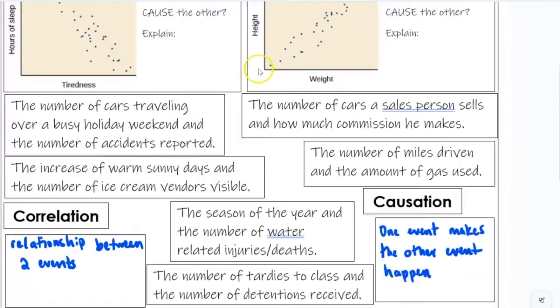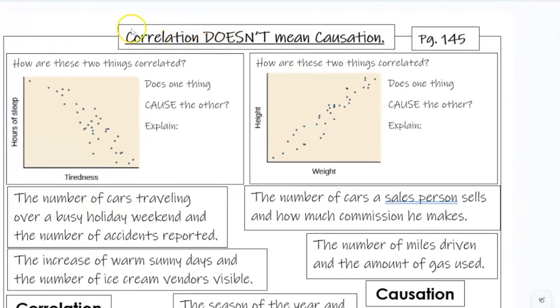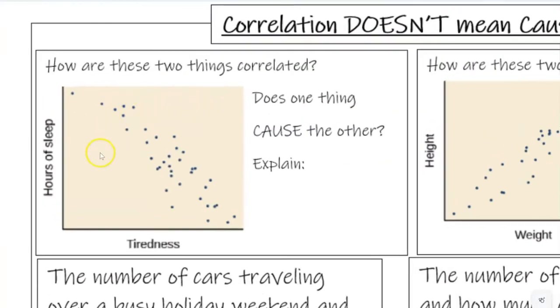Now it is important to realize that correlation, just because it's a relationship, doesn't mean it causes the other thing to happen. We're going to go through some examples of that. So let's take a look at this first example. How are these things correlated? How are they related to one another?